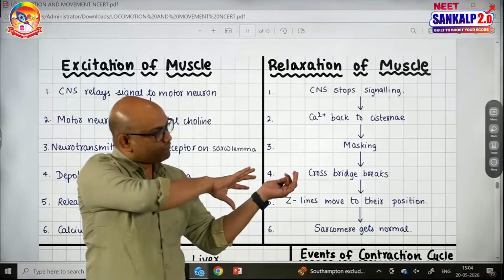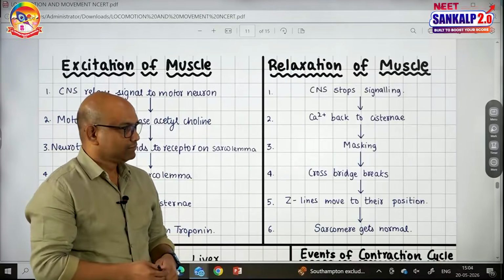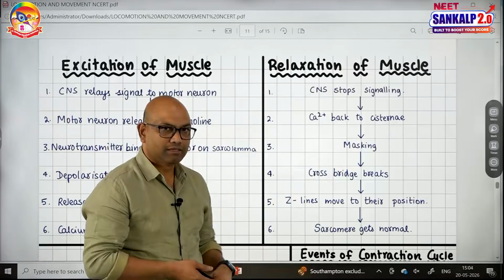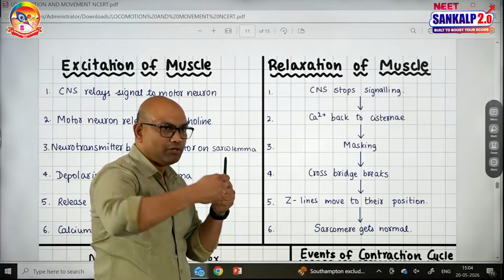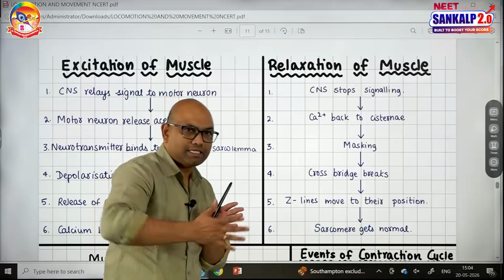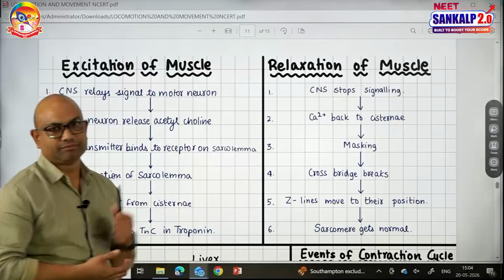Calcium which moved from the cisternae to the sarcoplasm will go back to the cisternae. Unmasking becomes masking. There is breakage of the cross bridge, and the Z lines move to their original positions. The sarcomere gets normal. So these are the events of relaxation of muscle.